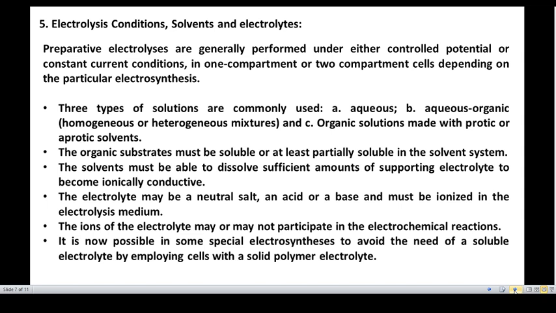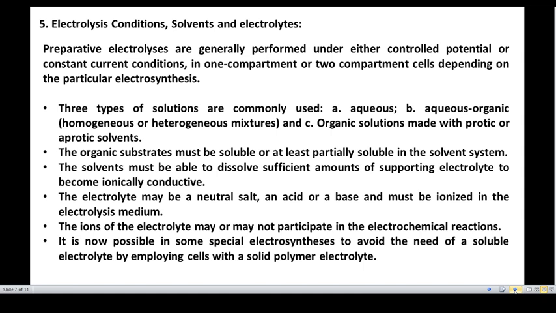Now, whenever you are carrying out a reaction, you must need a medium to take the reactants. Reactants generally consist of certain functional groups. They are called electrophores in electrochemical terminology. Preparative electrolysis is generally performed under either controlled potential or constant current conditions. It may consist of one-compartment or two-compartment cells depending upon the requirement in the electrosynthesis.